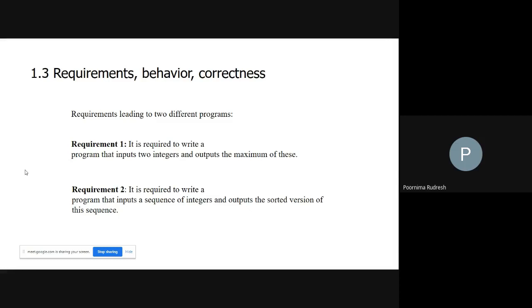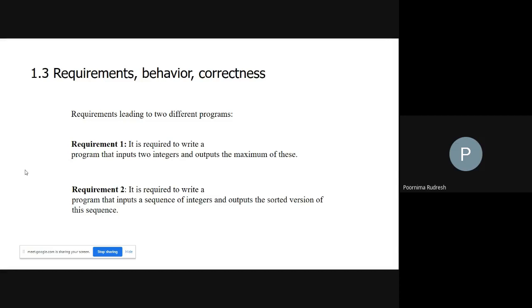But next, I want to enter the two input integer numbers in two different lines. First I will enter 2, then I will press the enter key, then I will enter the second number. My requirement has changed. Next we have to check whether, even though my requirement has changed, your program is supporting that requirement or not.